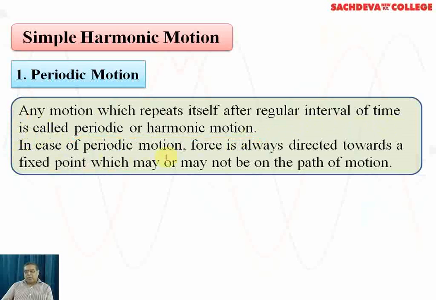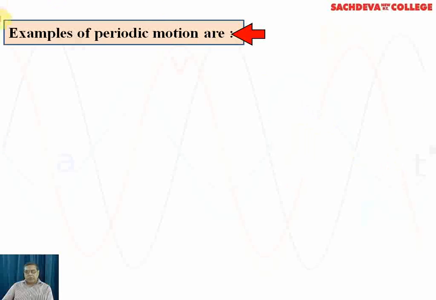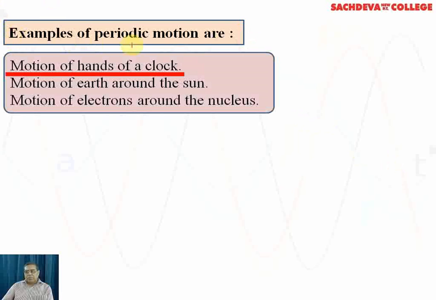In case of periodic motion, force is always directed towards the fixed point, which may or may not be on the path of motion. So, best example for the periodic motion, that is motion of the hands of clock, motion of earth around the sun, motion of electrons around the nucleus. So these are all the examples of the periodic motion.